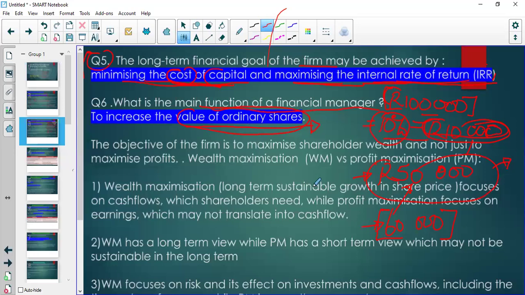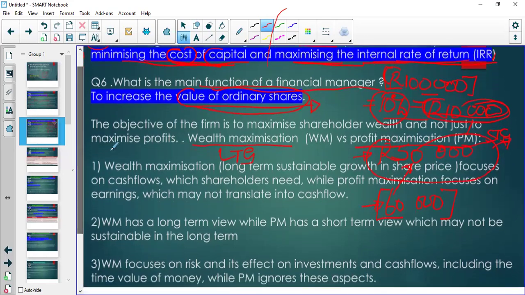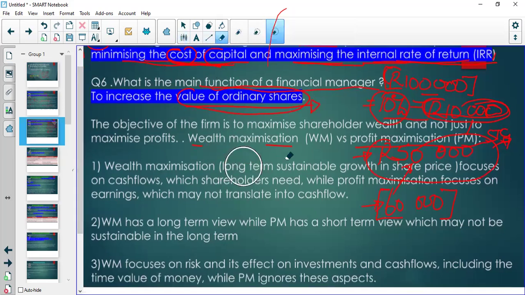Right. So we also discussed the concept of wealth maximization, which is the long-term goal, versus profit maximization, which is the short-term goal. And you need to remember some of these things.